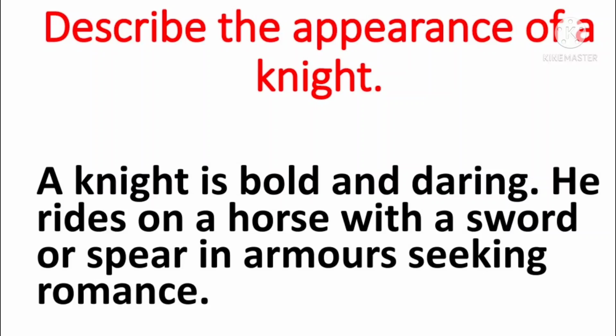Now, let us understand the question first. Describe the appearance of a knight. A knight refers to singular. So, they have used a singular verb called is. A knight is bold and daring. And he rides. So if it is third person singular, we need to add s with the main verb. So he rides on a horse with a sword in armors, seeking romance.